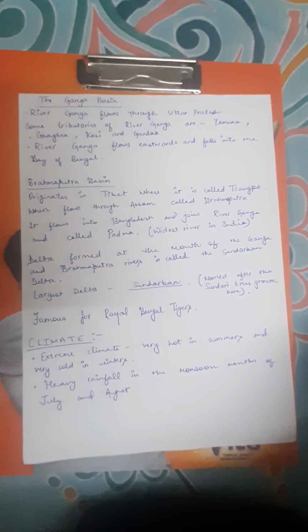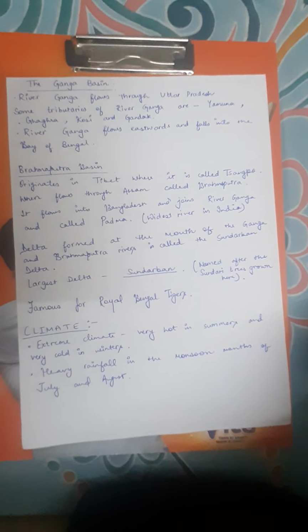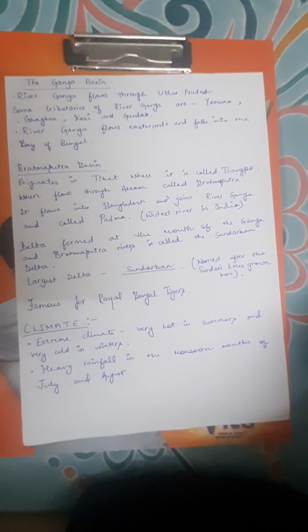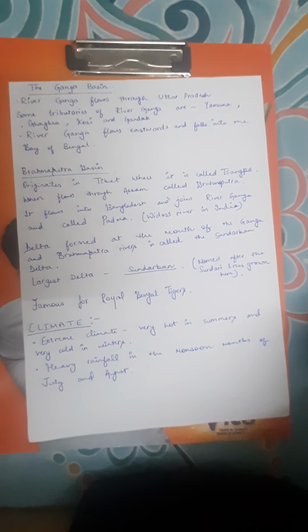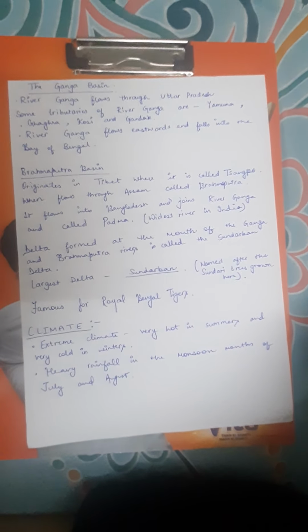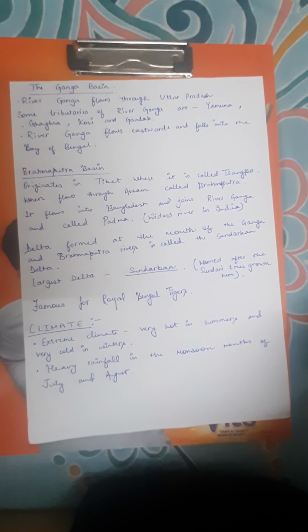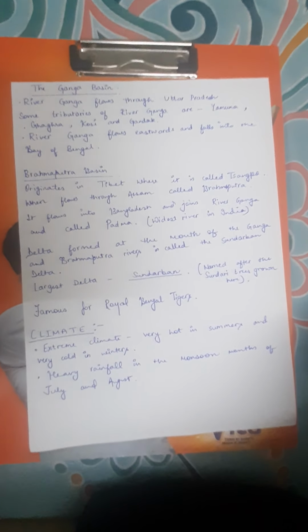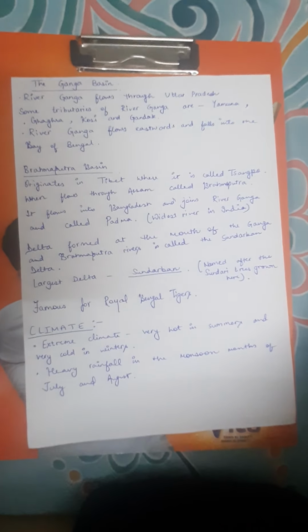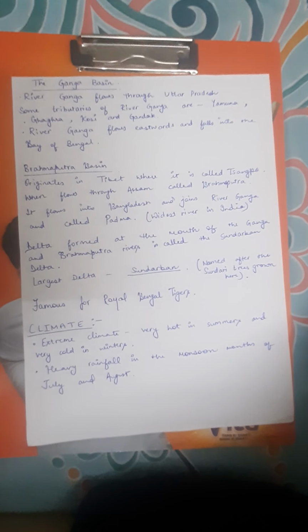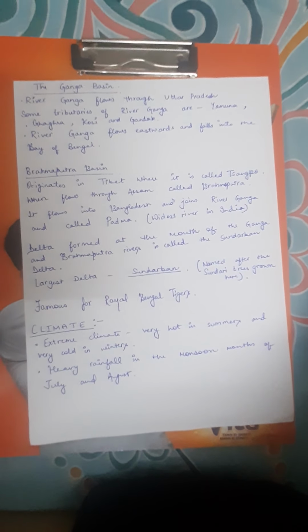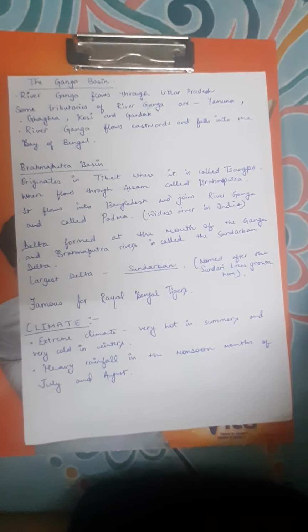ऐसा भी पूछा जा सकता है in question. Name two popular occupations of northern fertile plains. So you will write dairy farming and cattle rearing. If it is asked the main occupation of the people of northern plains, that is farming. Farming is the main occupation, while popular occupations are cattle rearing and dairy farming.